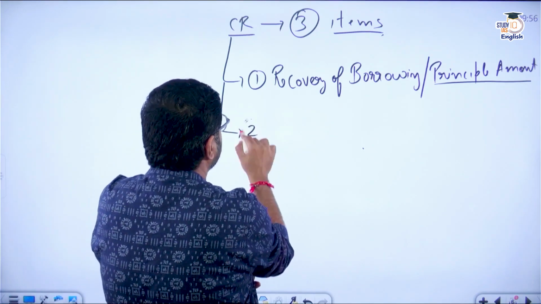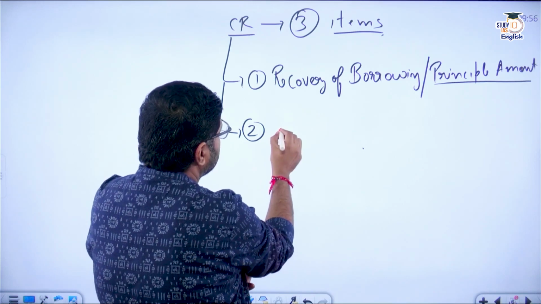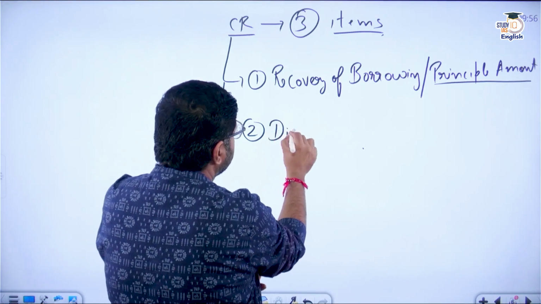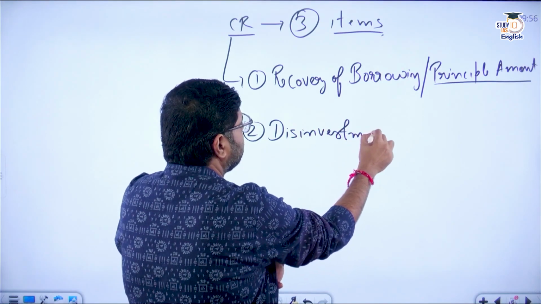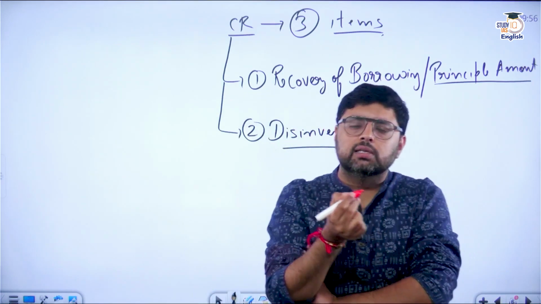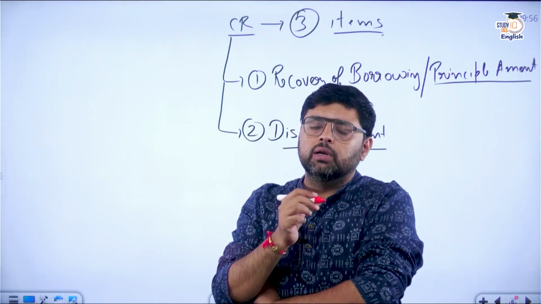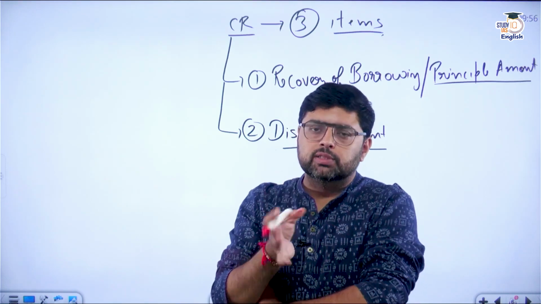Second, there is one term known as disinvestment. Now, whenever government goes for disinvestment, what is disinvestment? As I told you, government holds investment in PSUs.